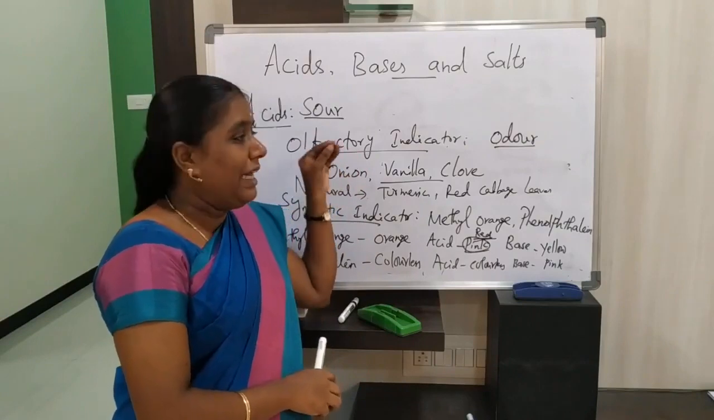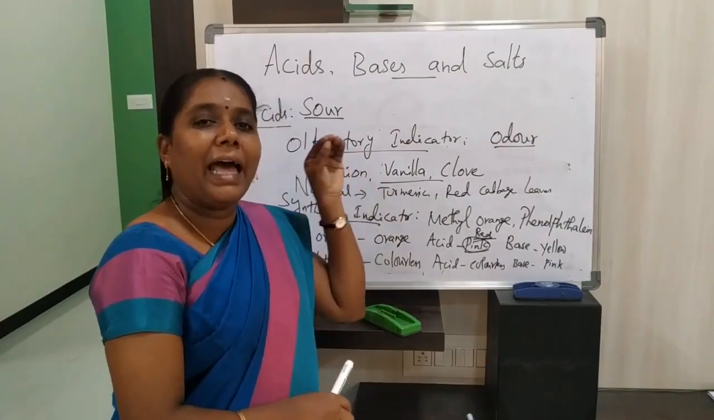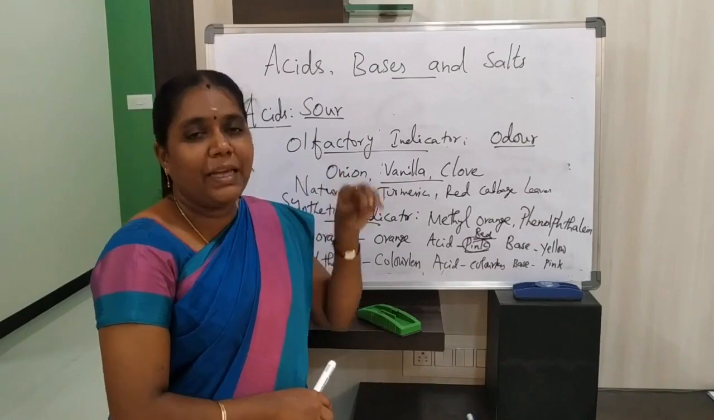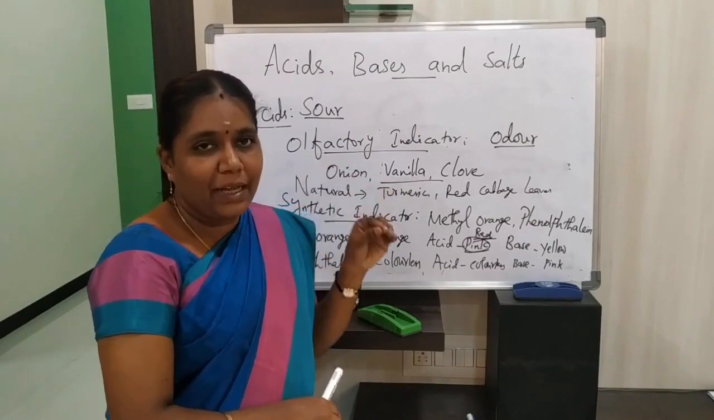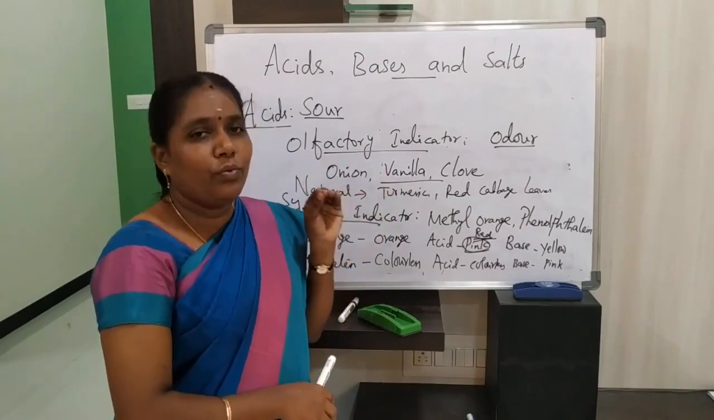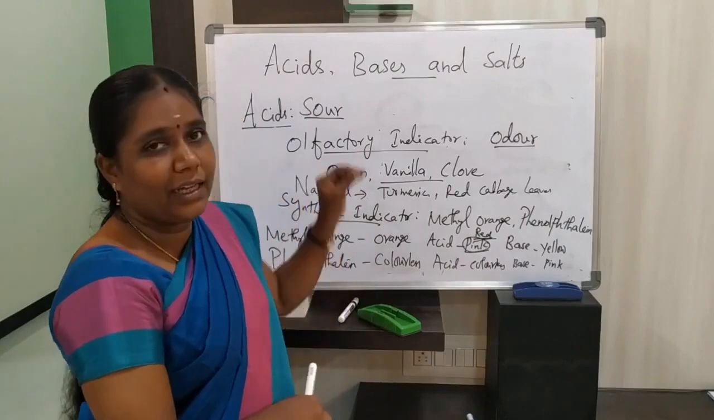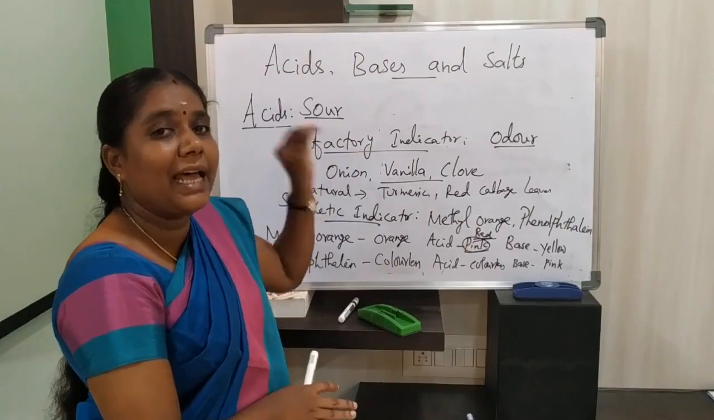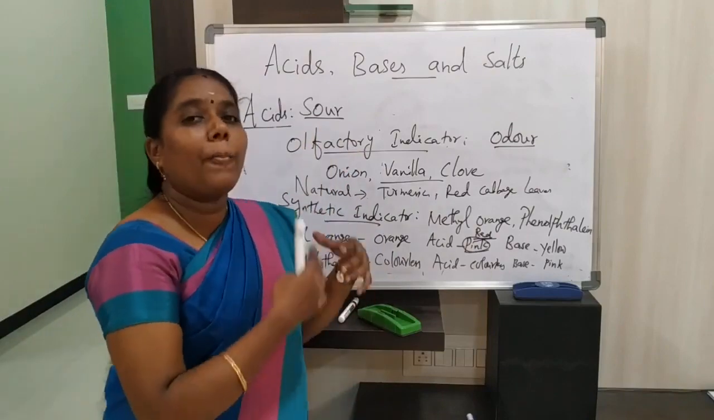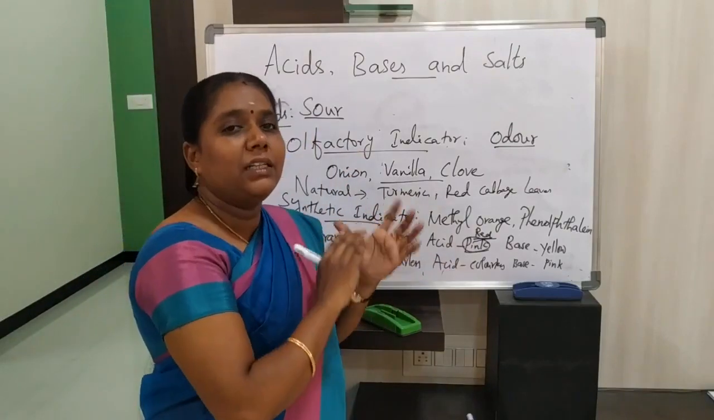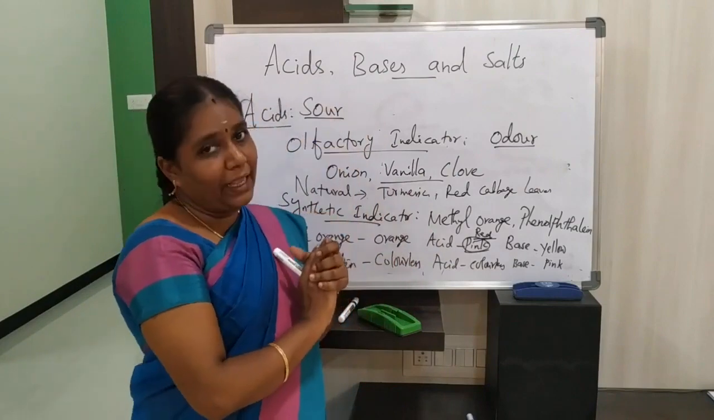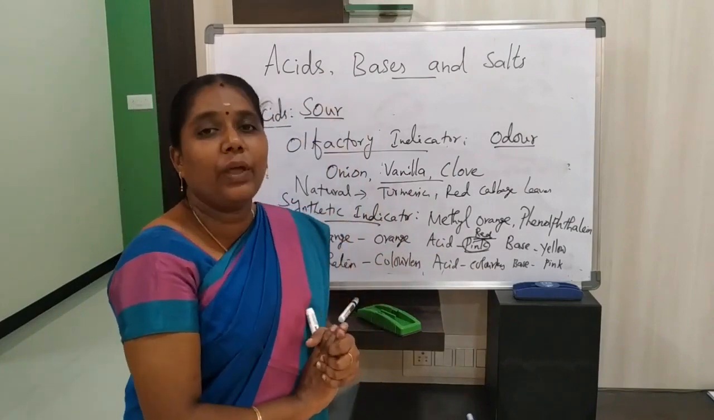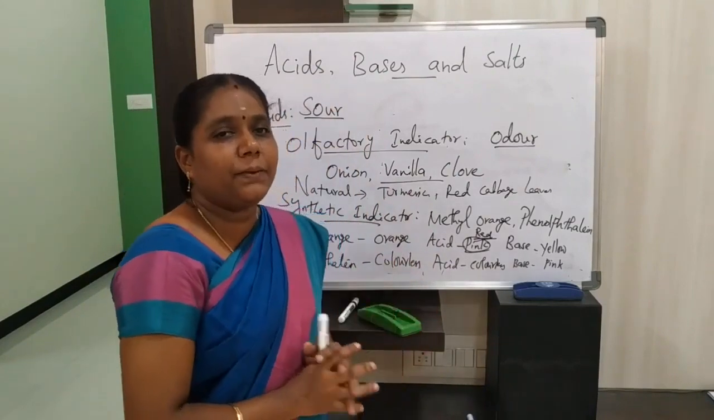By the help of these indicators, we will do an activity based on acids and bases using indicators. So we will do it later. So now listen, these are the indicators which indicate whether the given substance is acid or base. Now we are going into the topic, that is acids, bases and salts. First we are going to discuss acids.